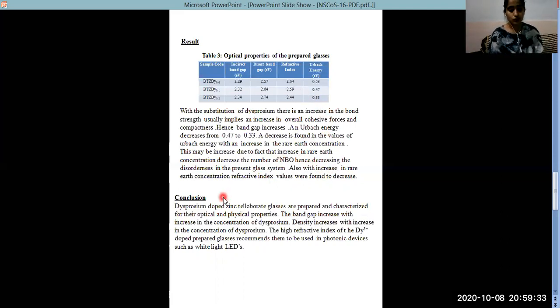In conclusion, we have prepared dysprosium doped zinc tellurite borate glasses and further characterized them with the help of Archimedes' principle and UV-vis spectroscopy. We found that density increased with the increase in the rare earth concentration. The absorption was found to increase with the rare earth concentration. The band gap was found to increase with the increase in the rare earth concentration.